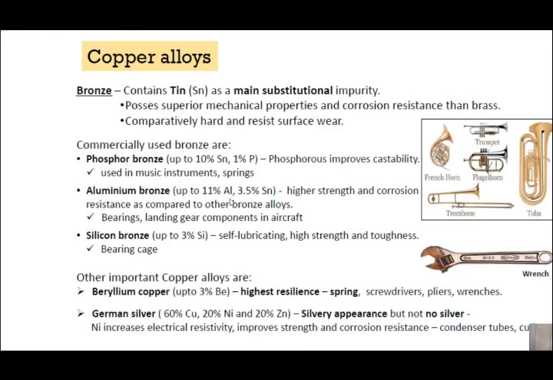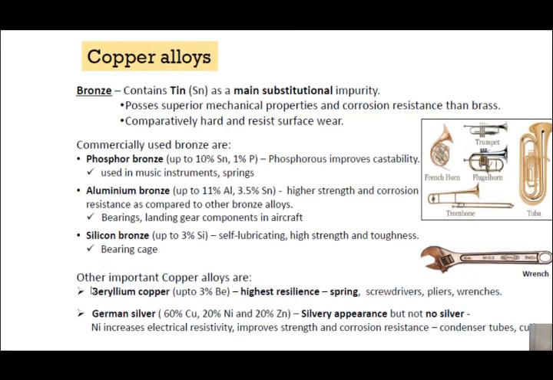Aluminium bronze, 11% aluminium, 3.5% tin. So higher strength and corrosion resistance as compared to other bronze alloys. It is used in bearings, landing gear components in aircraft. Silicon bronze, up to 3% silicon is there, and self-lubricating, high strength and toughness in bearing gauge.